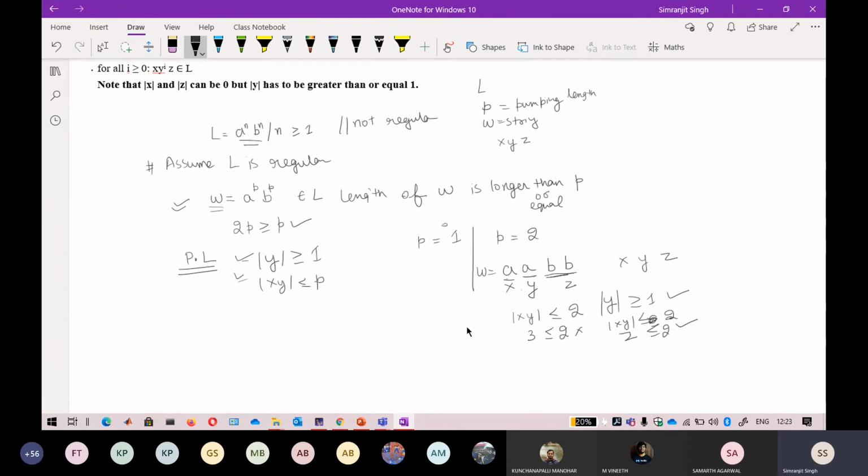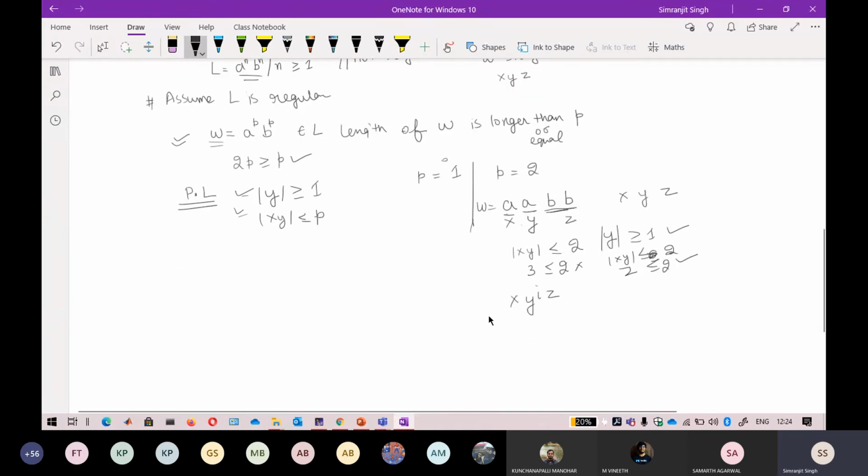Now the third condition: for all i, x y^i z should be in the language. It is just saying that now I have to pump the string. Here x is a, y is a raised to power i, and z is bb. It says that if you pump y, the result should belong to the language. If it doesn't belong, then it means the language fails the pumping lemma test.